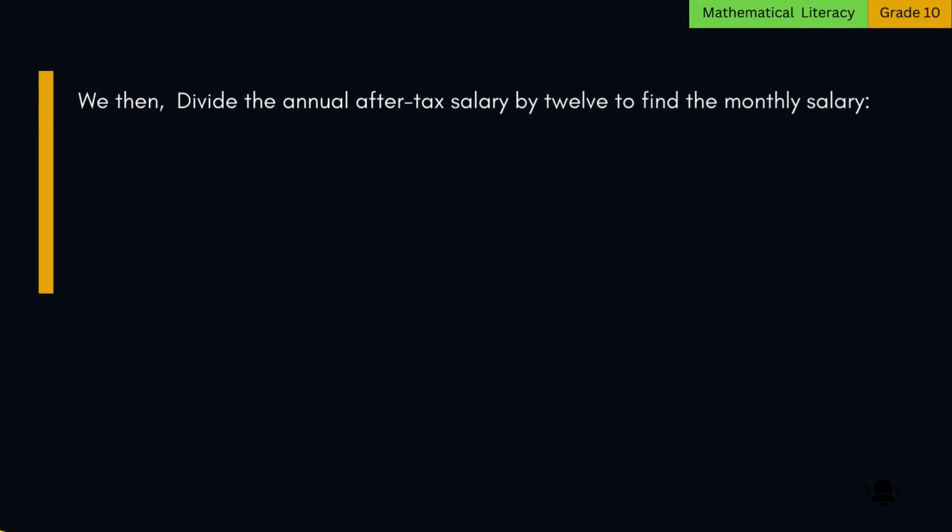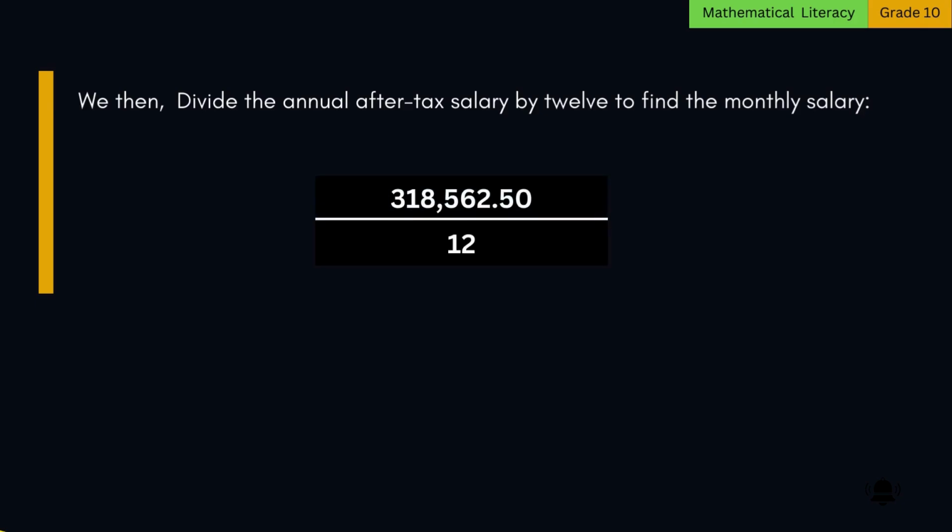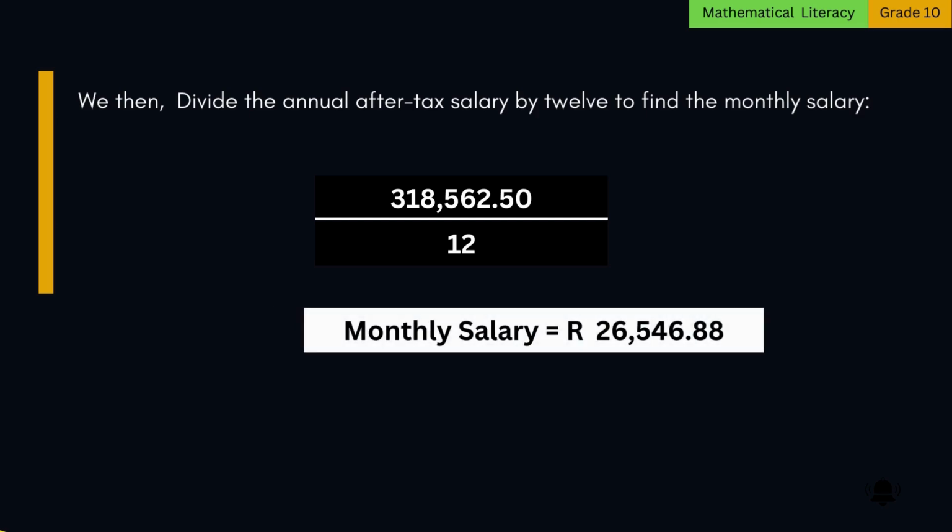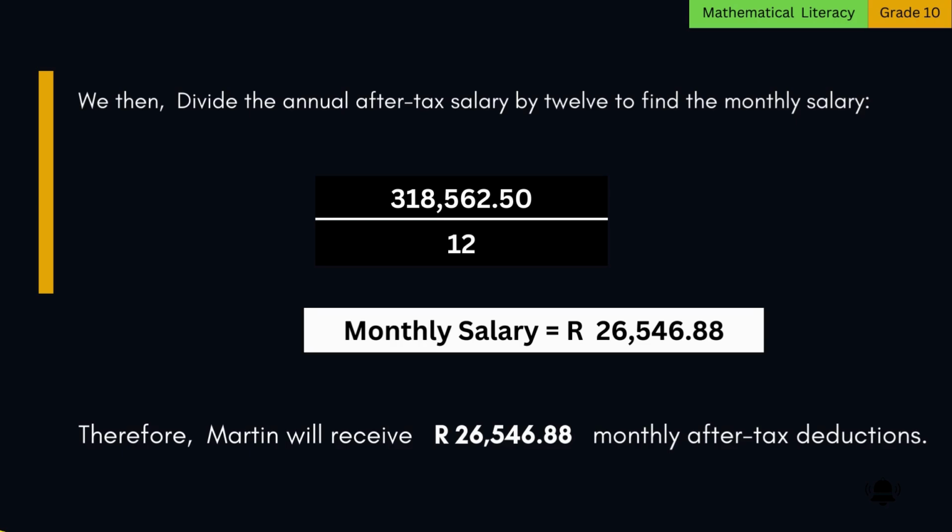We then divide the annual after-tax salary by 12 to find the monthly salary. Hence, monthly salary is equal to 318,562 rands and 50 cents divided by 12 months, which equals 26,546 rands and 88 cents. Therefore, Martin will receive 26,546 rands and 88 cents monthly after-tax deductions.